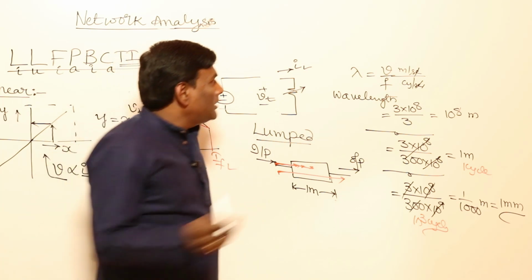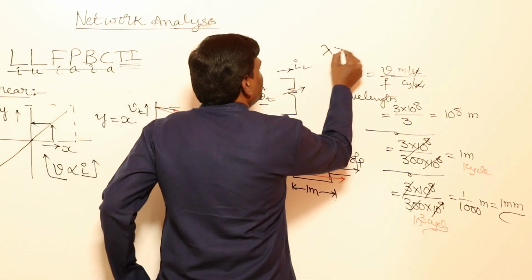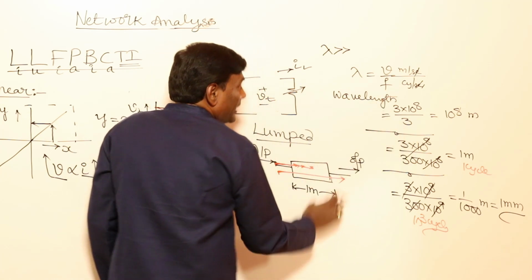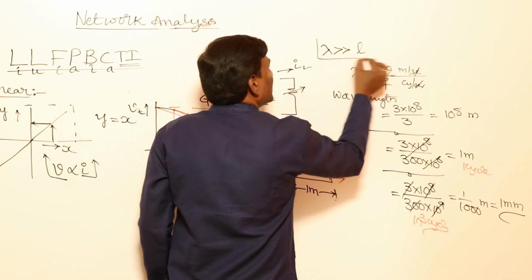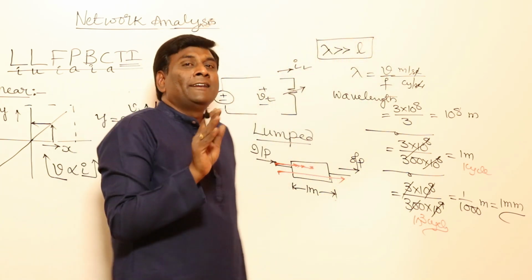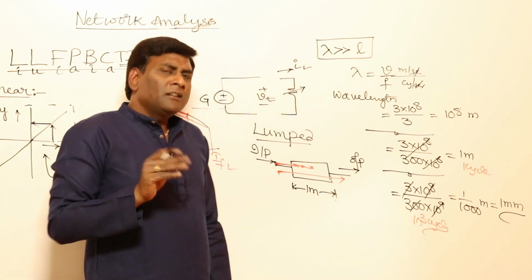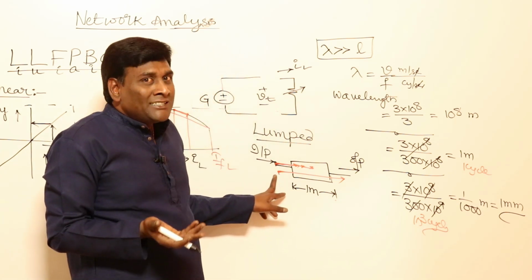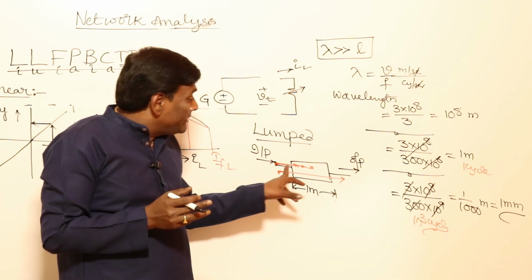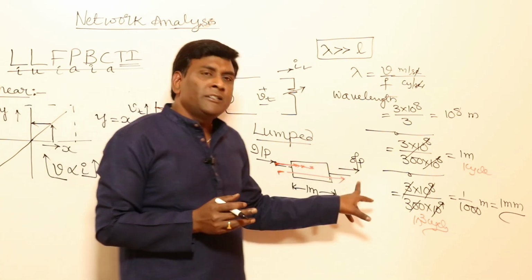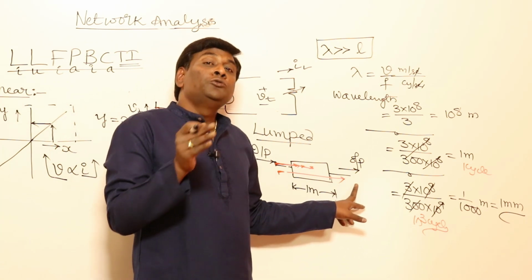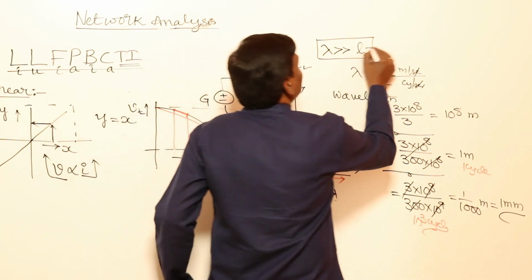Now, if lambda is very, very high compared to the length of the element, what is happening then? You are not going to lose much information. Under that condition, instantaneously, the moment my electromagnetic wave hits here, it immediately comes out at the same instant. This means the velocity of the electromagnetic wave is assumed infinite. This is called lumped.